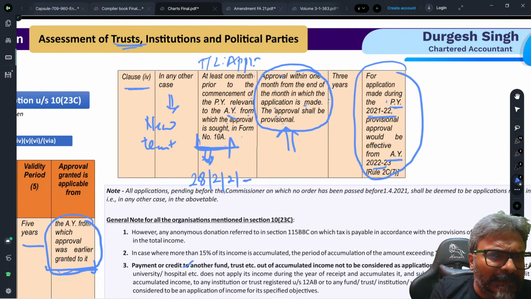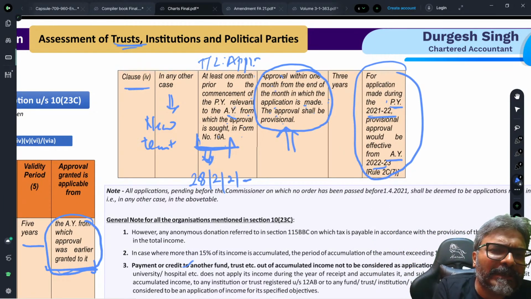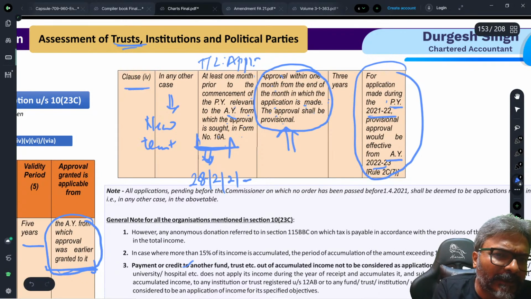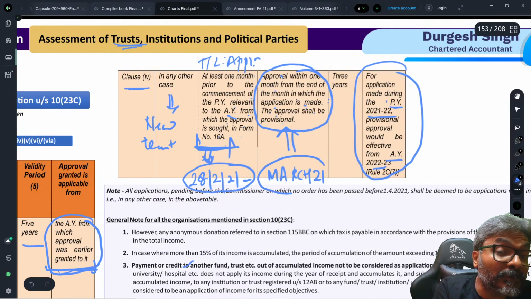So, in the month in which you make an application, plus 1 month. Say for example, students, you have made the application in the month of February. Then by March end, they will have to get you registered. This is how it will be, isn't it?